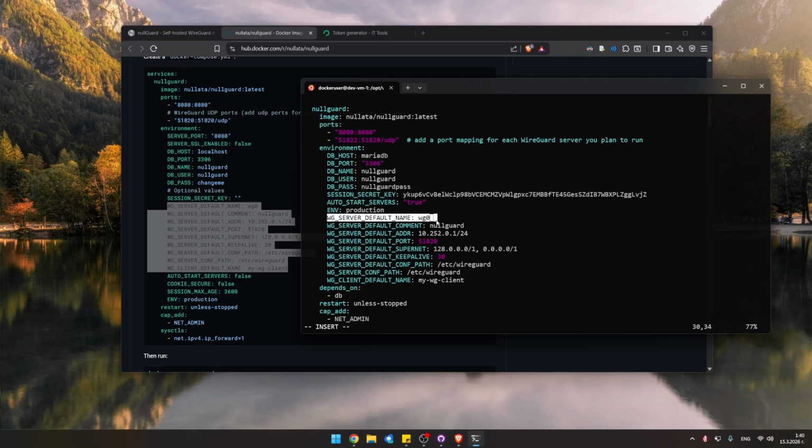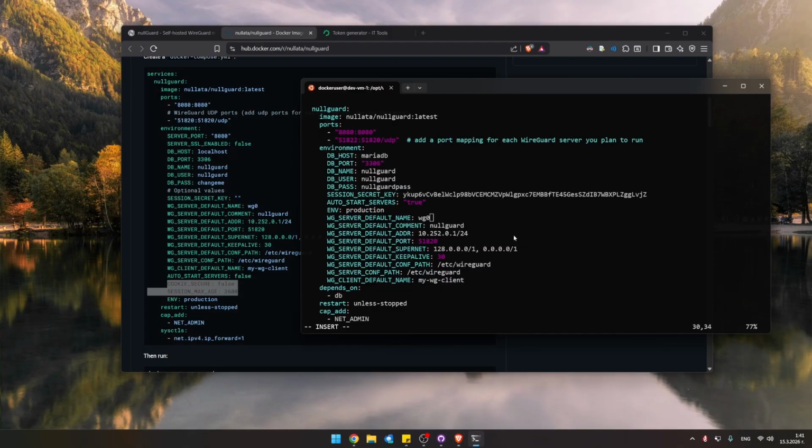Now, these are not mandatory, but these are the default host name, the default server name that will be given to the initial interface that we configure with WireGuard. There are some hard-coded values to still provide you with a suggestion in the UI for the sake of usability. There's also a default server network to be created. I chose this one in particular as default since it's most probably not going to come into conflict with anything else that I or anybody else usually has. And then we do also have some other defaults here.